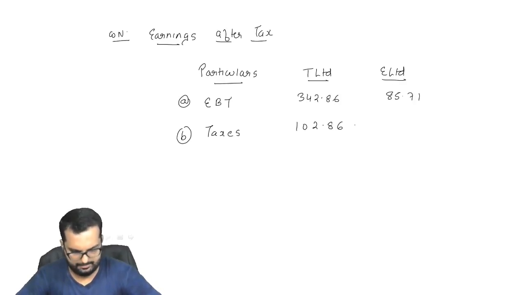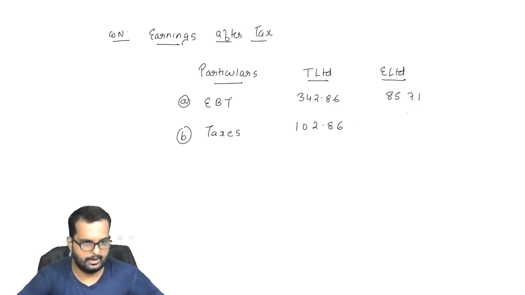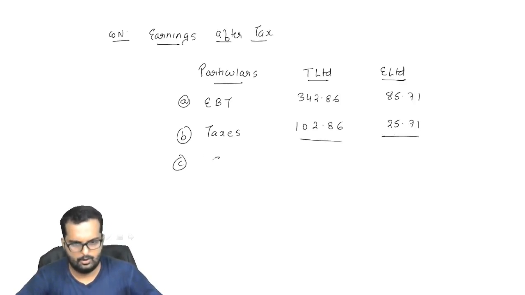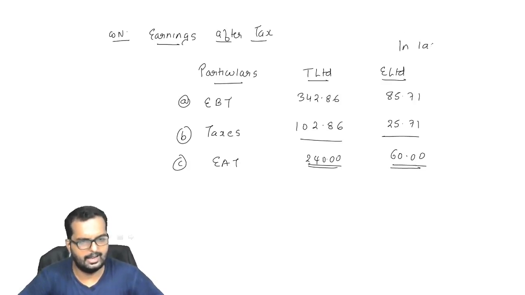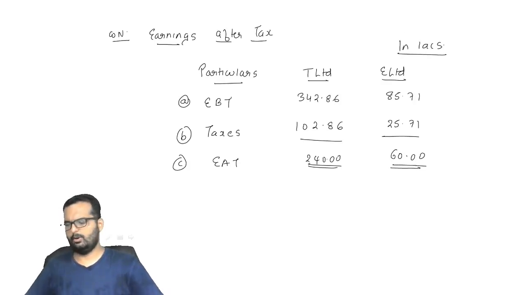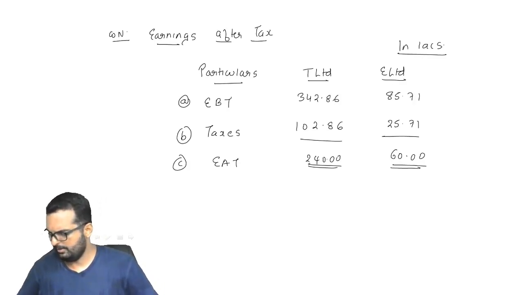And here it will be 25.71. Okay. So once I reduce this, what is the earnings after tax I will get over there? Will I get the answer as 240 lakhs for the first one? Correct. And the second one will be, I think, 60 lakhs. Okay, give a heading in lakhs, otherwise you will lose marks. Come on friends, please write down till here in your books now.